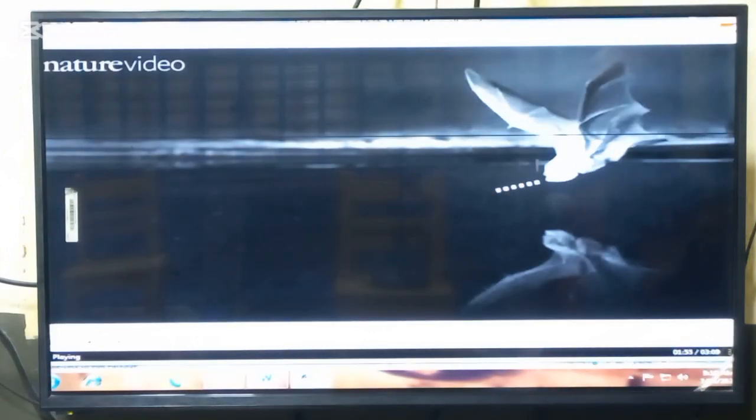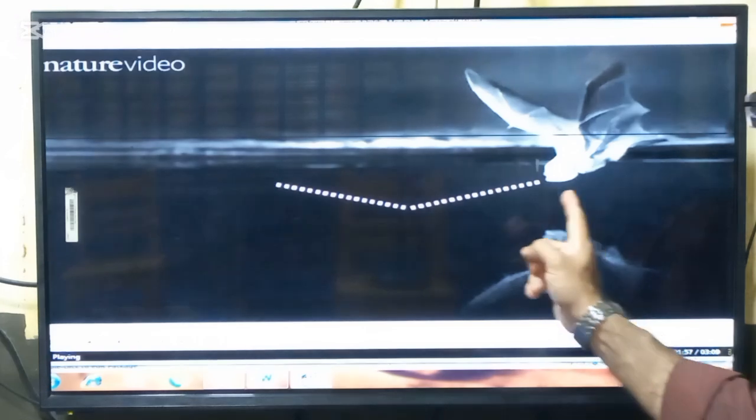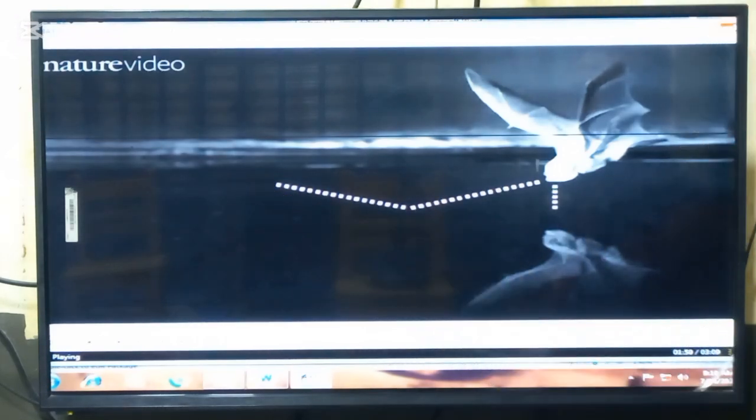When a bat flies above a smooth surface, most of the sound waves in its call are reflected away. A small proportion hit the surface immediately below and then bounce back, a telltale sign of water if you're a bat.